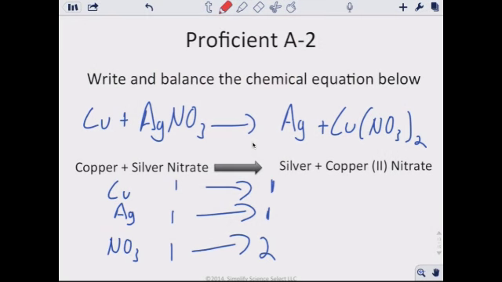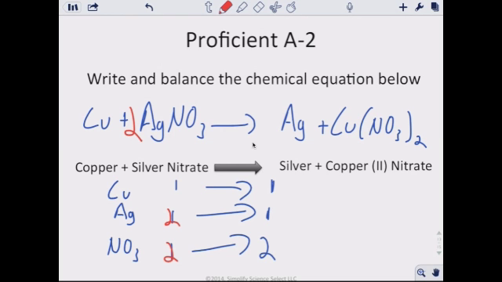So I'll go ahead and do that on the reactant side. I'll put a 2 here. Write that a little better. So we have a 2 right there, and that 2 distributes out also to the silver. So that's a 2, and to the nitrate, it's a 2 now.